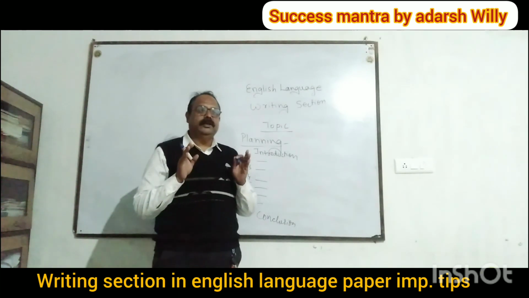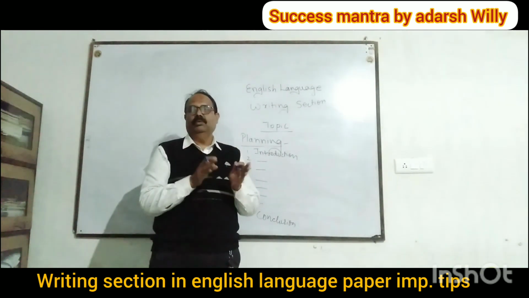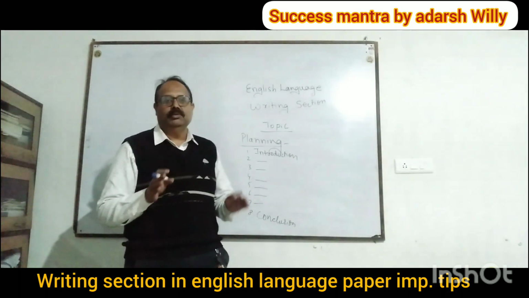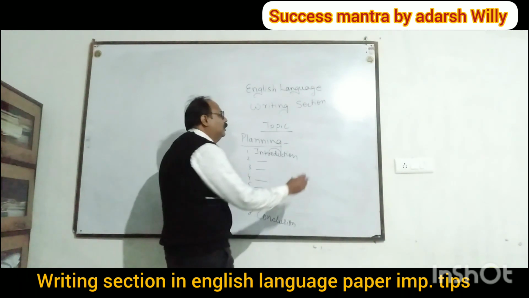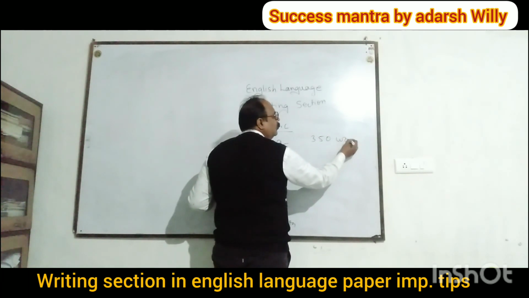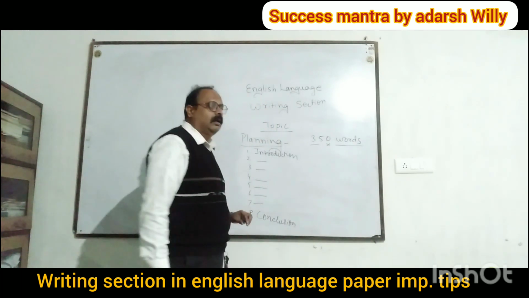You get 300 to 350 words. Okay, 350 to 400 words. So just see how many words are required to be written over there. So we will see that we plan a composition of about 350 words. Okay, suppose you have to write about 350 words in your composition.